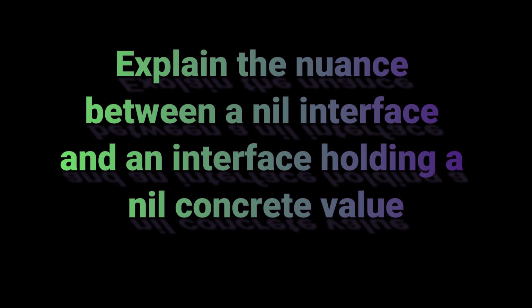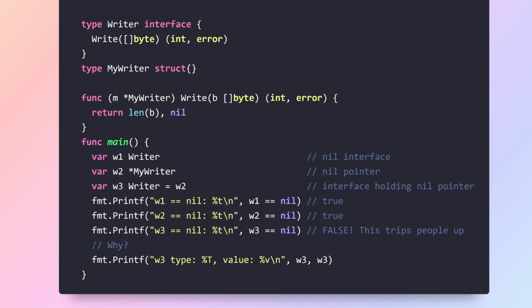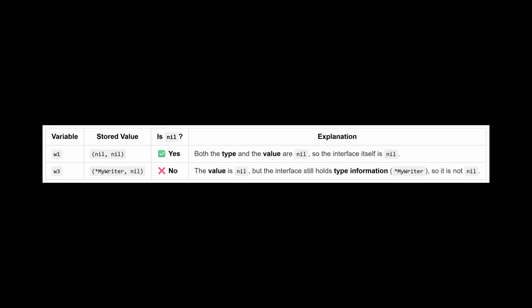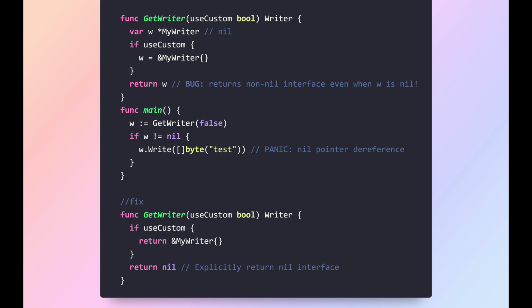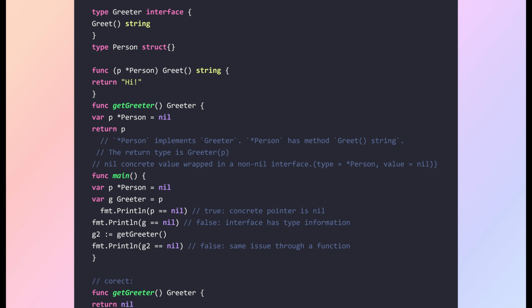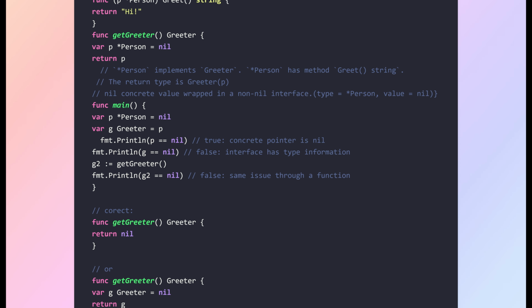Question. Explain the nuance between a nil interface and an interface holding a nil concrete value. An interface has two components, type and value. One is nil only when both are nil. An interface holding a nil concrete value is not nil because it still contains type information. This often trips people up. Another example, returning a nil concrete value as an interface still produces a non-nil interface because the interface remembers the concrete type.